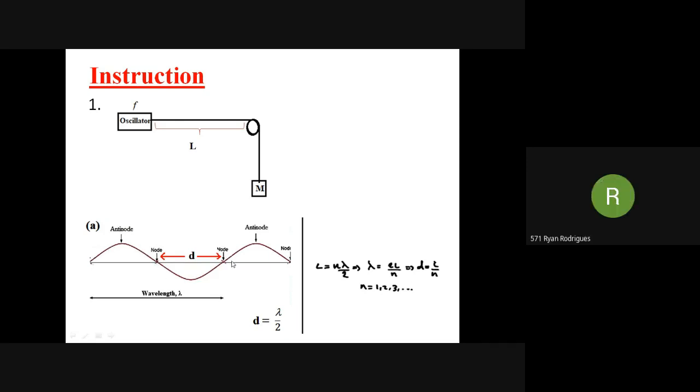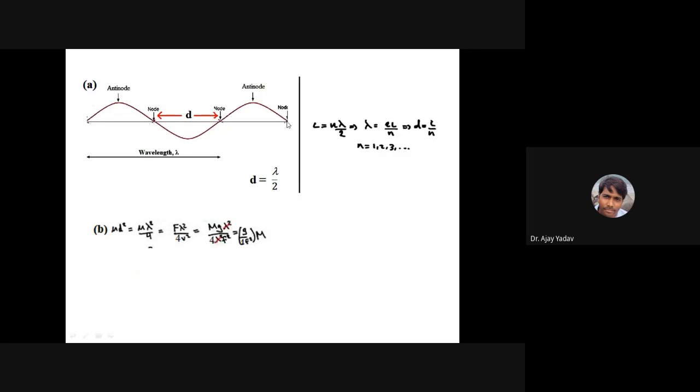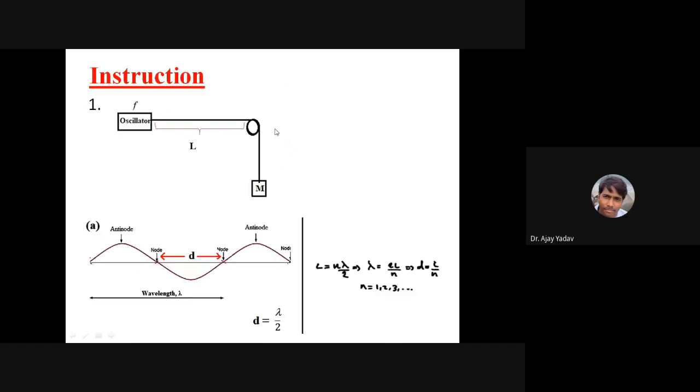And what the question asked you, small d, the distance between node to node, is this one. This is a wave, and your standing wave will have this loop again. No, this loop. Are you getting my point? Yes, sir. That will be a loop.